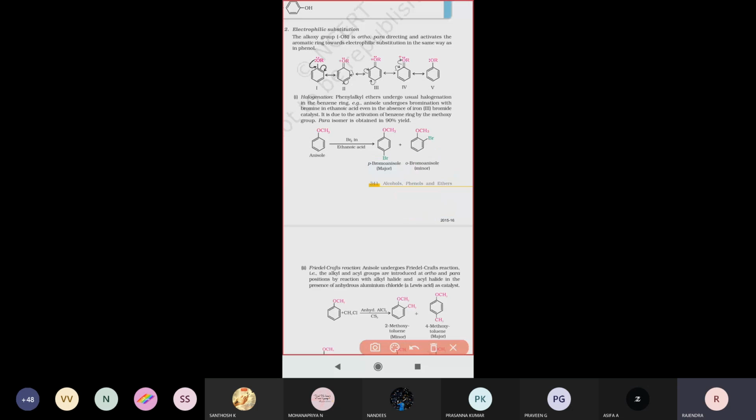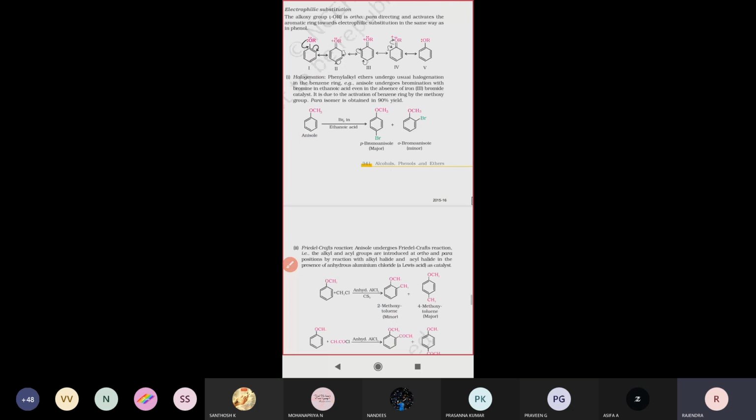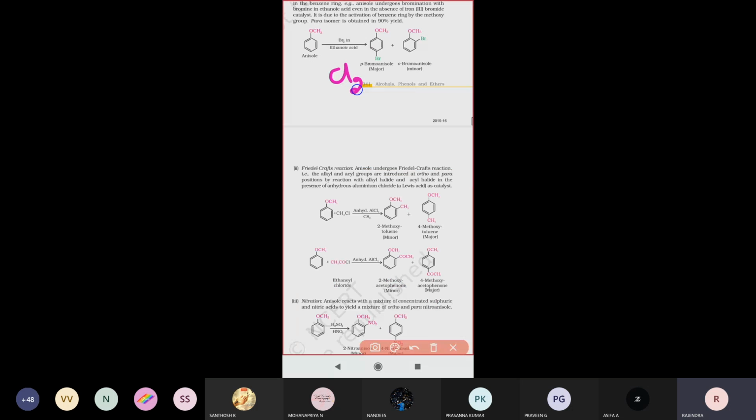So this is about your halogenation reaction. Instead of bromine, we can also do chlorination. If you are treating with a chlorine molecule, one of the chlorines is directed at the ortho position and another is directed at the para position, like that. So this is about the halogenation reaction.